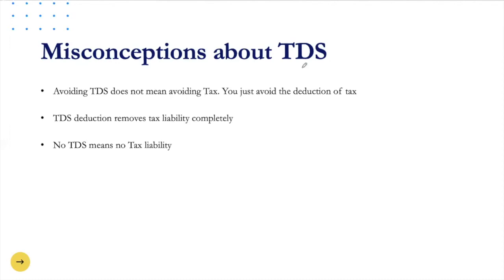But if you have 2 or 3 fixed deposits in separate banks, like a fixed deposit in ICICI, SBI, Kotak Bank, and you submit Form 15G or 15H in all the banks, they will not deduct the TDS on your declaration. But ultimately, when you file your income tax return, you will have to pay taxes on the same if it's above your taxable limit. The next misconception is if the employer has deducted TDS, you don't need to file your income tax